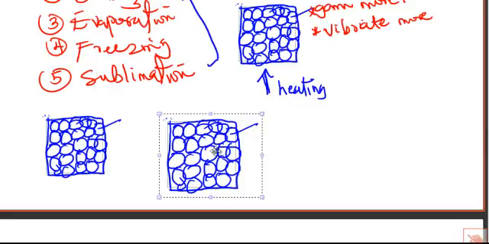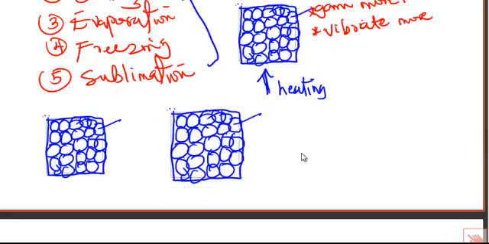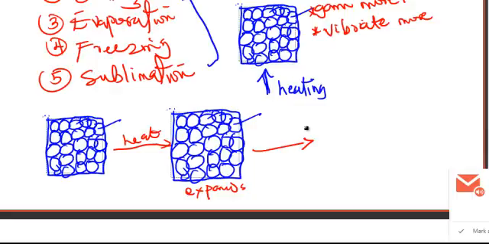So if you keep heating it, that is, if you keep applying heat on the particle, it expands, and you continue to heat it, still applying more heat.